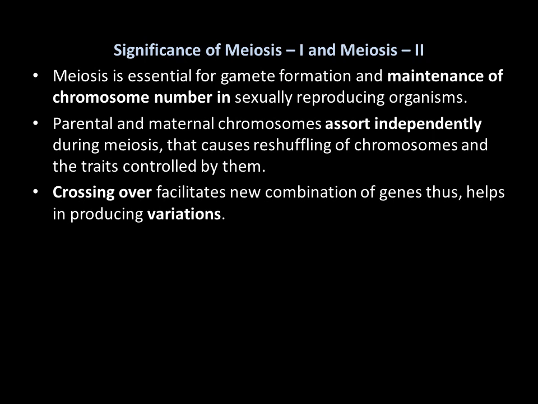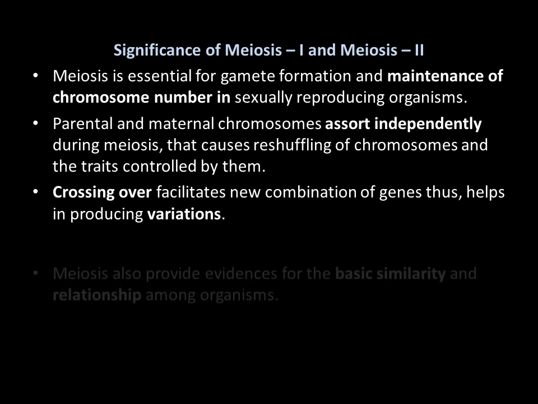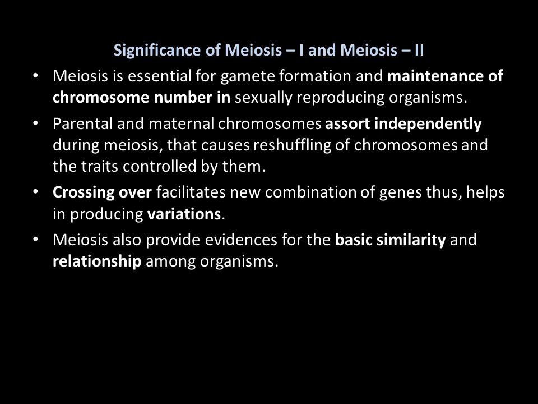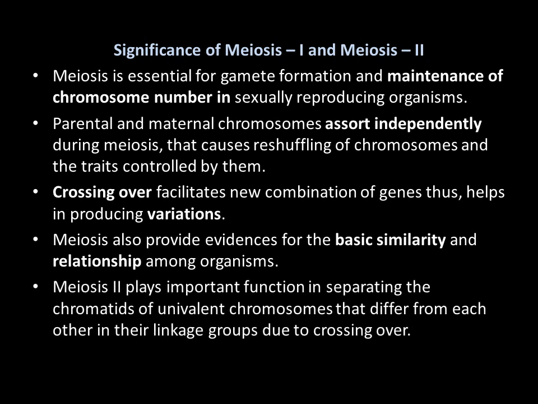Crossing over facilitates new combinations of genes, thus helping in producing variations. So we saw the recombination, during which crossing over takes place, and it helps in the production of variation. Meiosis also provides evidence for the basic similarity and relationship among organisms. Meiosis 2 plays an important function in separating the chromatids of univalent chromosomes that differ from each other in their linkage groups due to crossing over.